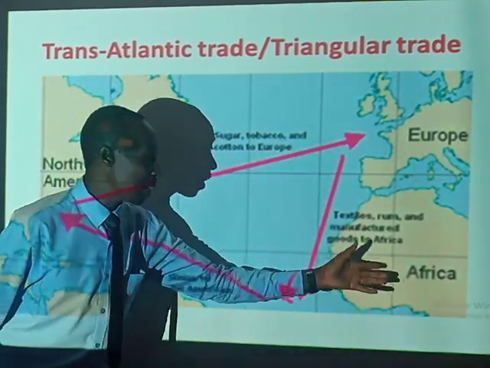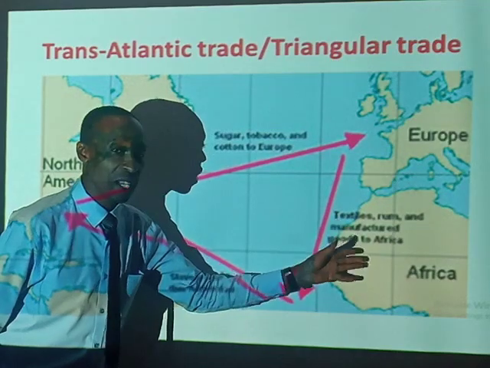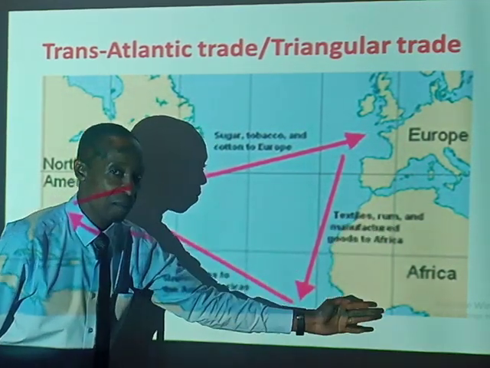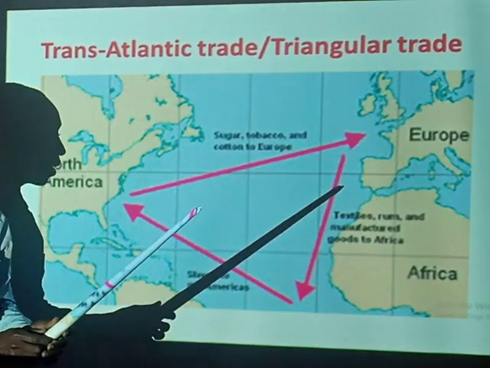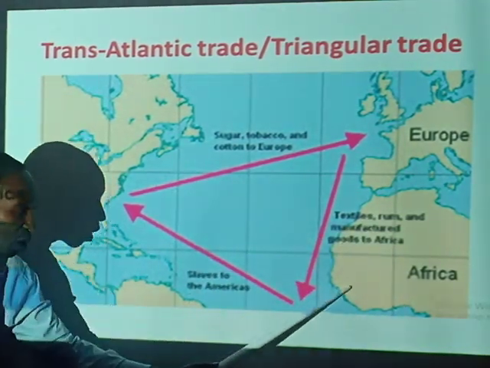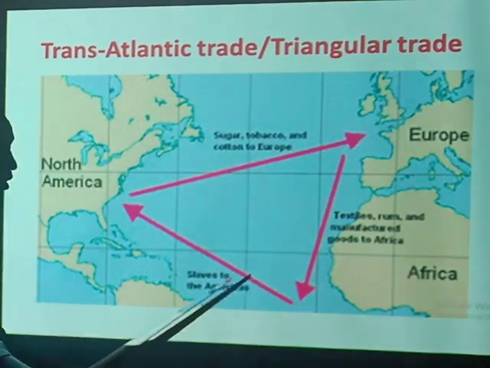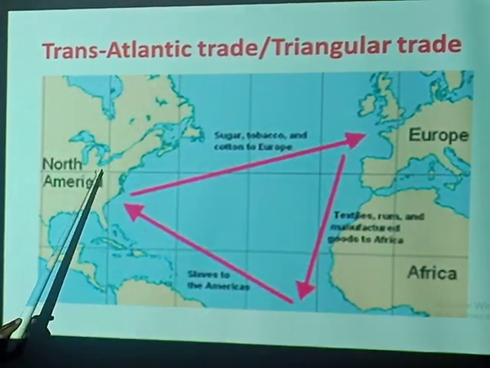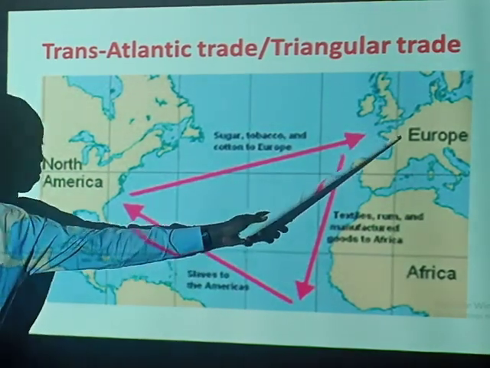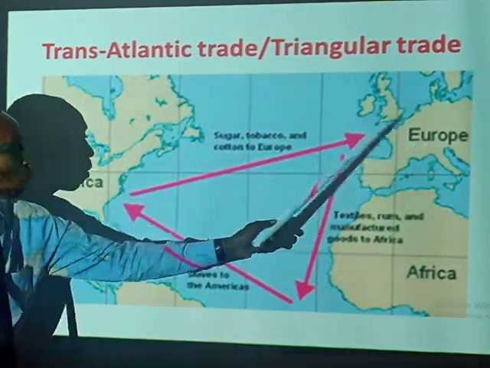But within Africa, the particular area of concern is West Africa, this region here. I hope by now, if I use a pointer, you can see. The area of West Africa is what we're concerned with. Then America, we're concerned with North America and part of South America. Then Europe.